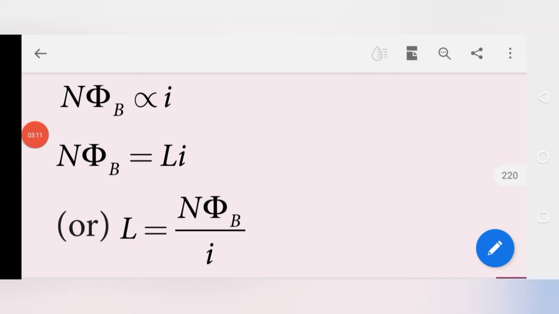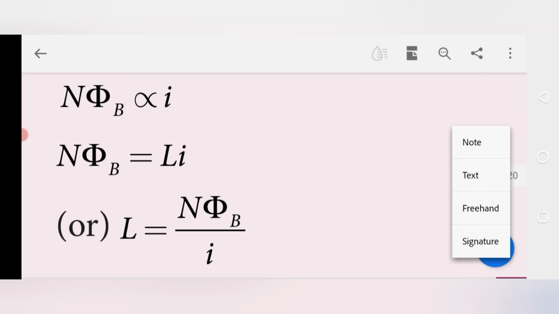The mathematical expression for self-induction: N phi B is directly proportional to I. Phi B is the magnetic flux and N is the number of turns. Coils, solenoids and toroids all have a number of turns, so N plays a vital role here.